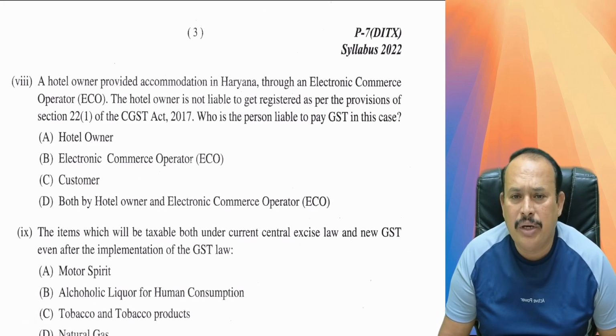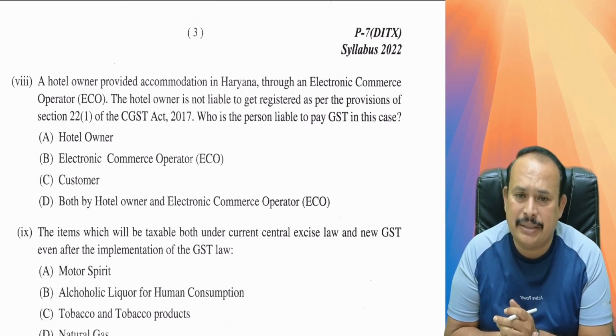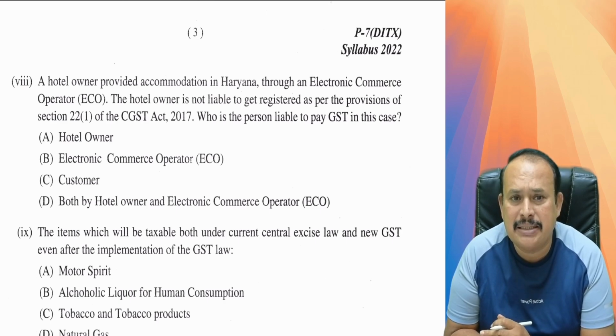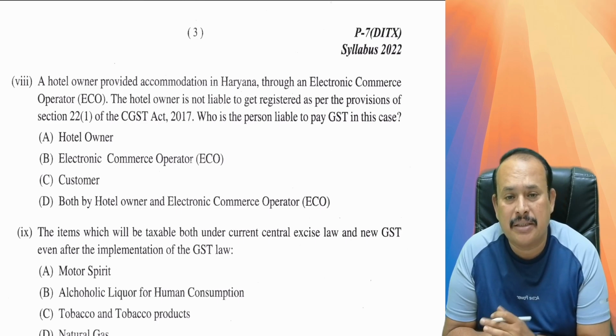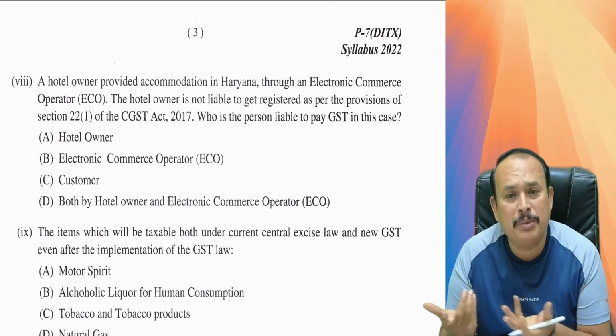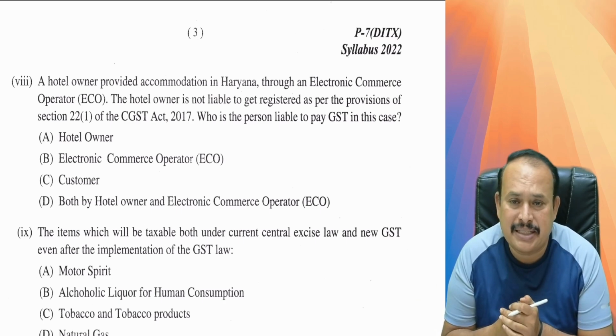A hotel owner provides accommodation in Haryana through an electronic commerce operator. The hotel owner is not liable to get registered as per the provisions of Section 22, subsection 1 of the CGST Act because his aggregate turnover has not exceeded the threshold limit for registration. Who is the person liable to pay GST in this case?